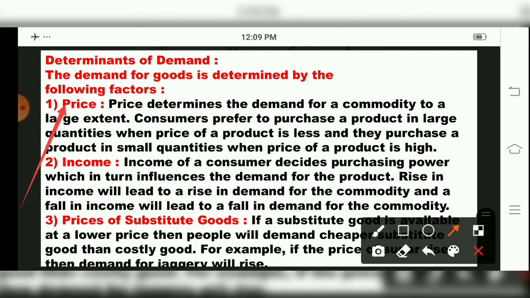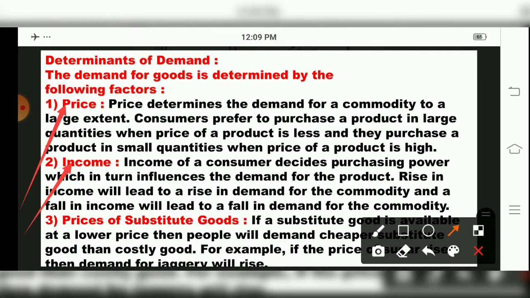So price is one of the most important determinants of demand. Higher the price, lower will be the demand for that particular commodity. Lower the price, higher will be the quantity demanded by the consumer. Then the second determinant of demand is what? Income. Income of a consumer also decides the purchasing power, which in turn influences the demand for the product. So a rise in income will lead to a rise in demand for that commodity, and a fall in income will lead to a fall in demand for that commodity.